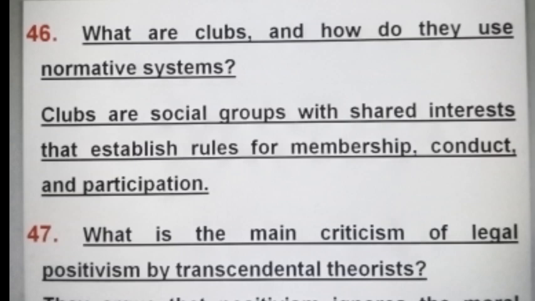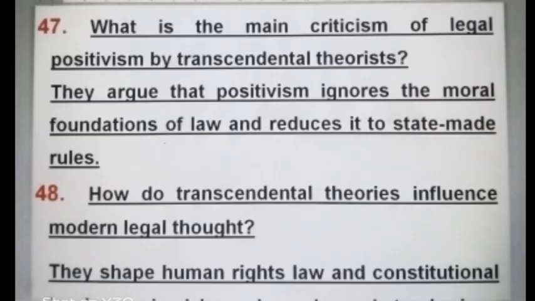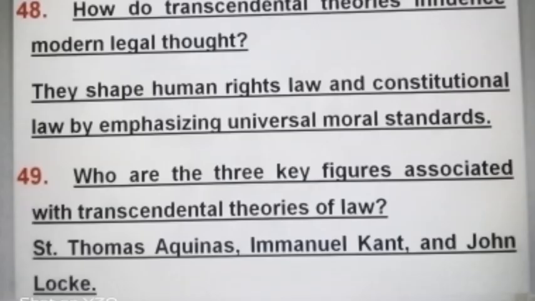What is the main criticism of legal positivism by transcendental theorists? They argue that positivism ignores the moral foundations of law and reduces it to state-made rules. How do transcendental theories influence modern legal thought?